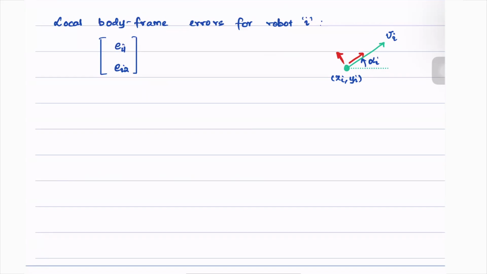It is given by this. The errors have to be rotated slightly: cos alpha I, sin alpha I, minus sin alpha I, and cos of alpha I again.